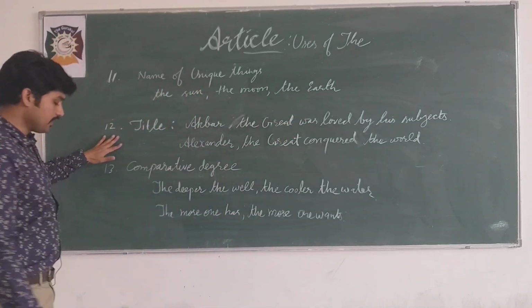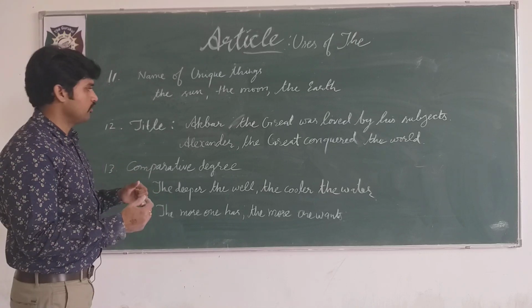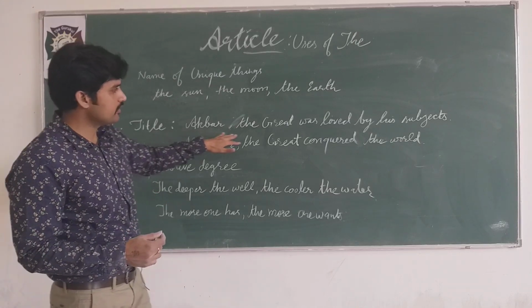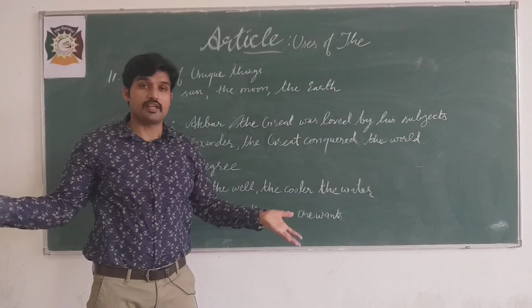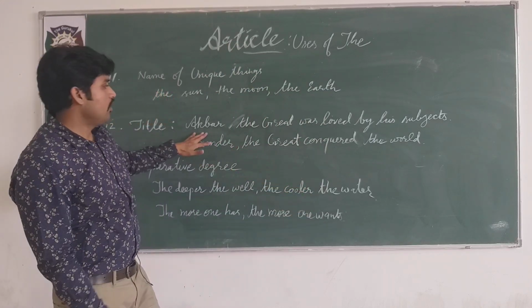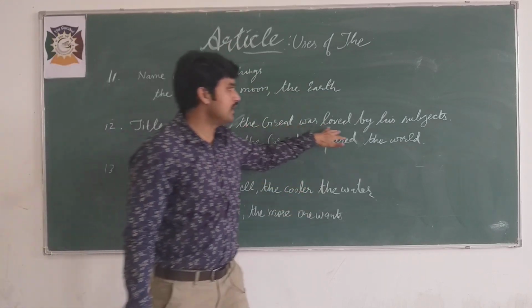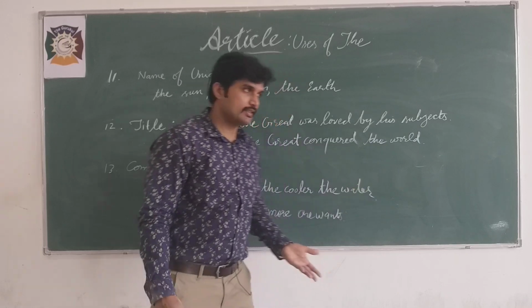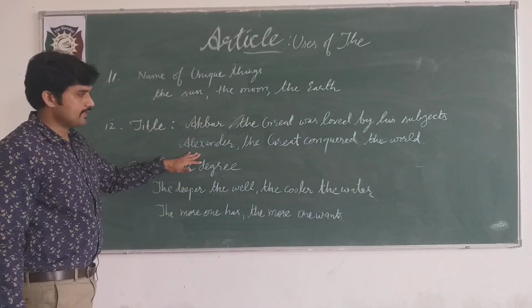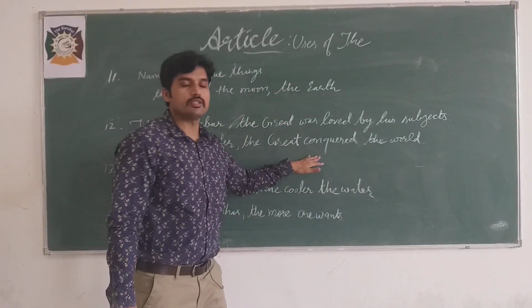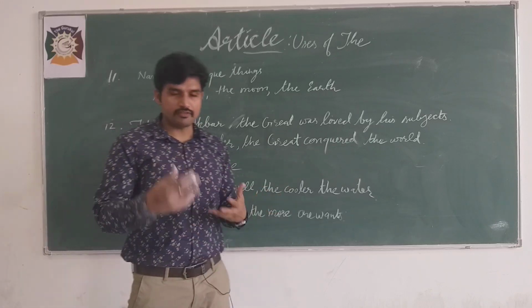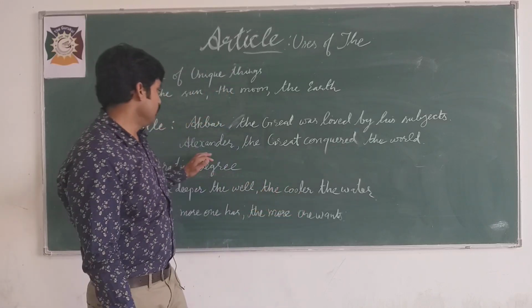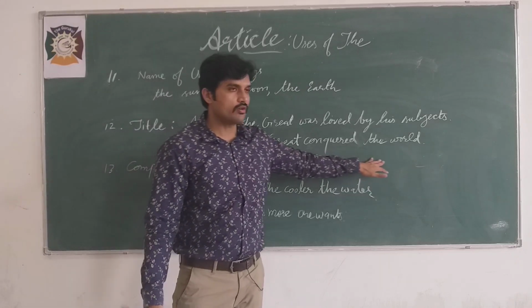Moving on, title. When we give the title, now Akbar has been given the title of being very great, Mahan. So Akbar the Great was loved by his subjects. In the same way, Alexander the Great conquered. Conquered means after fighting, winning. So Alexander the Great conquered the world.